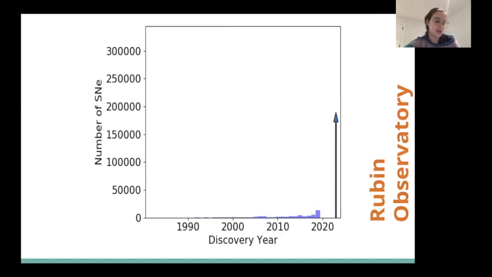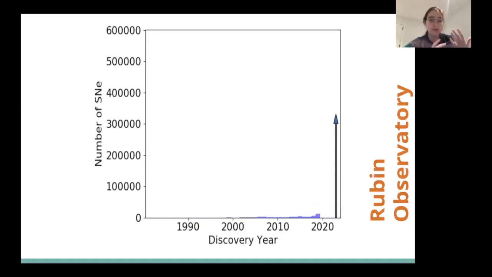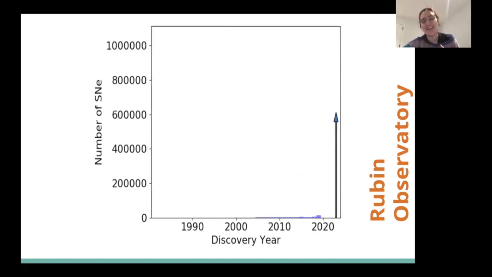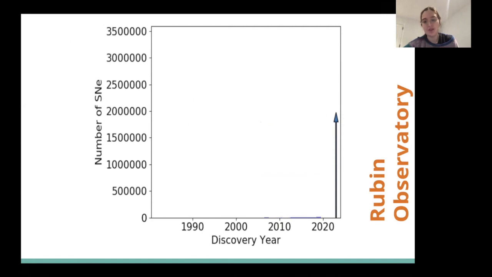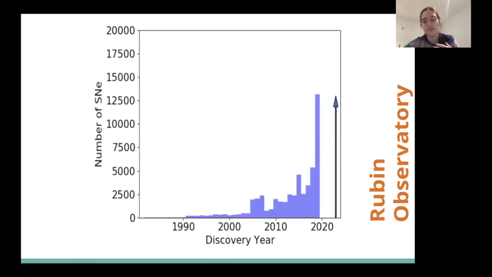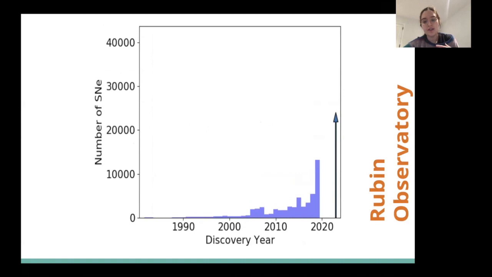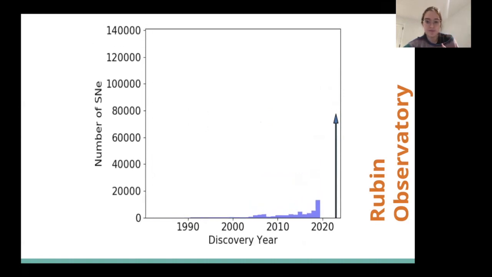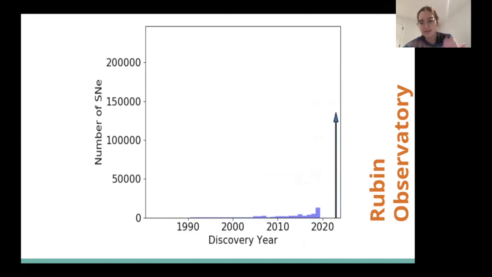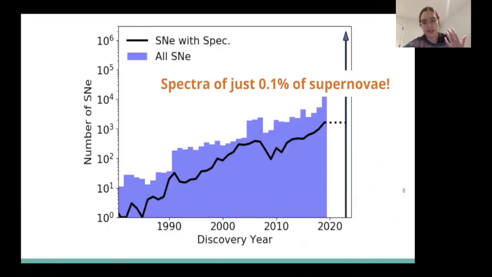This problem is getting worse or better, depending on how you look at it, thanks to a new observatory that's coming online in 2022 called the Vera Rubin Observatory. This is a histogram of the number of supernovae we discover each year. And this is a silly GIF that shows that Vera Rubin is going to increase this discovery rate by two orders of magnitude. So well over 1 million supernovae will be discovered.